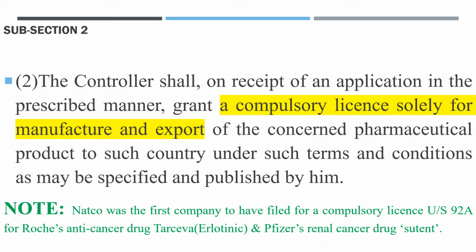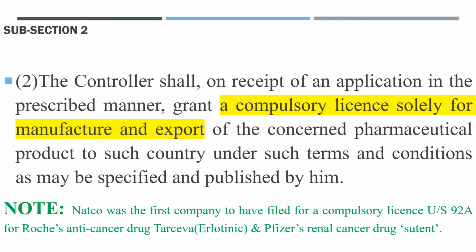Subsection 2. The controller shall, on receipt of an application in the prescribed manner, grant a compulsory license solely for manufacture and export of the concerned pharmaceutical product to such country under such terms and conditions as may be specified and published by him. Fine. So here the key phrase is a compulsory license solely for manufacture and export. Okay.